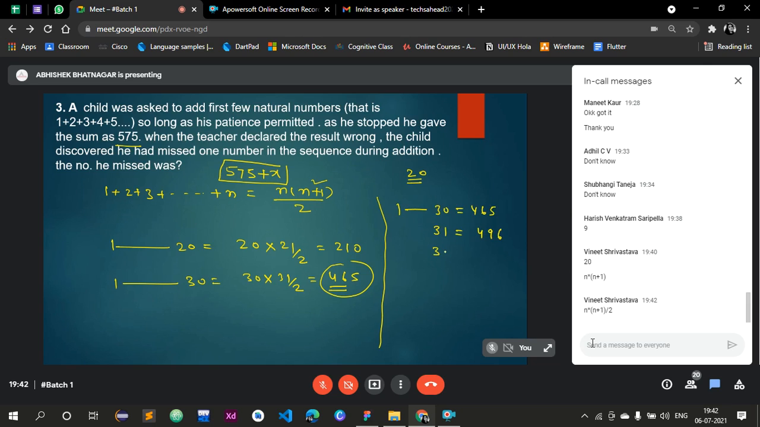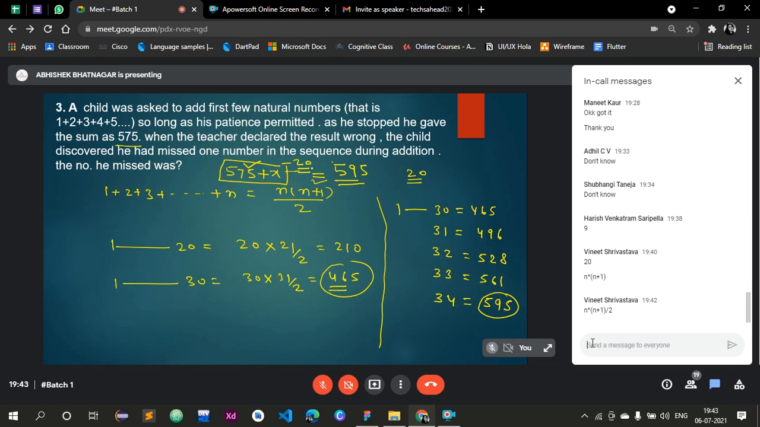If we add 31, then what do we get? 496. If we add 32, then we get 528. If we add 33, we will get 561. And if I add 34 in this particular result, what we get is 595. And 595 is the greater and nearby result of 575. So if this person had done the perfect, right calculation, the result should be 595, but he is getting 575. That means the missing number is 20. He missed 20 in the sequence.